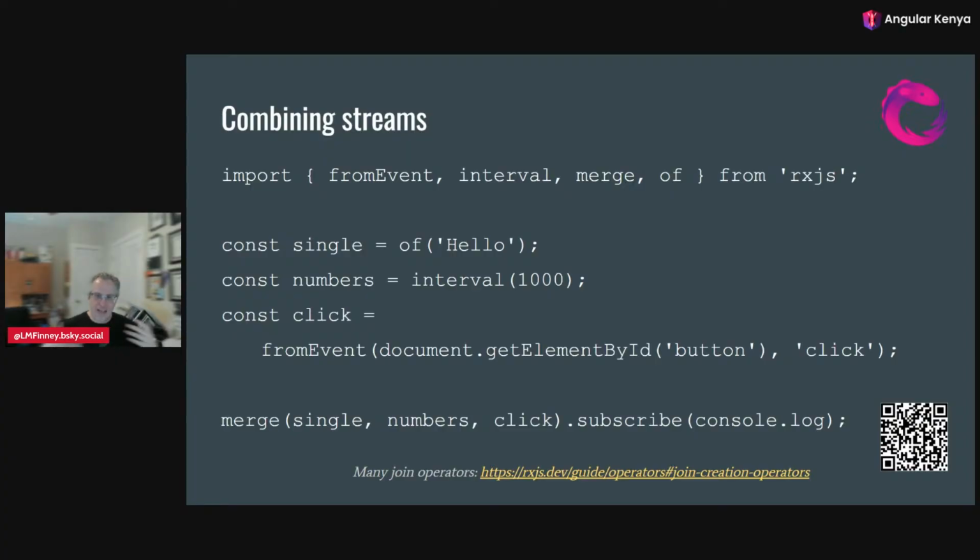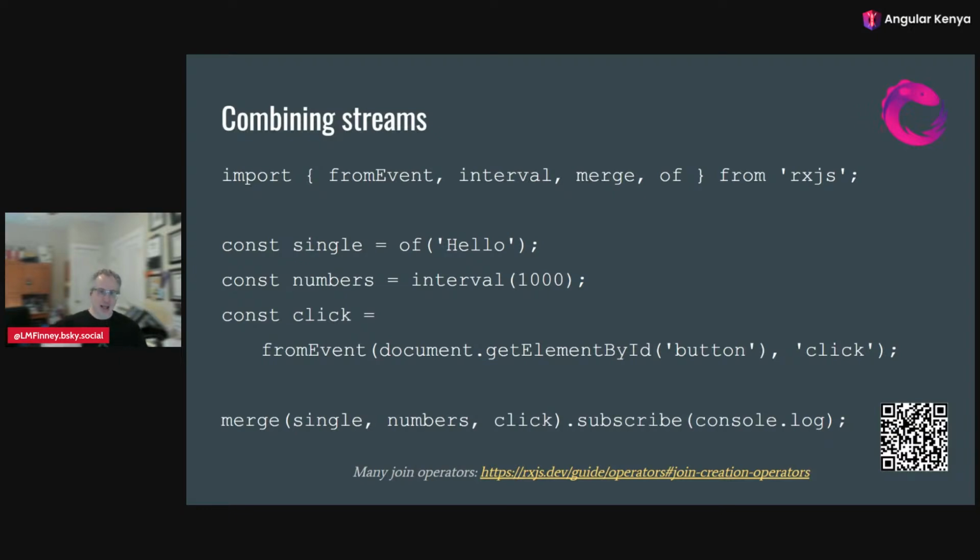And now that we have 3 different observables, 3 different streams, we can combine them. And there are many join operators. I'm only going to show one, but again, the link at the bottom shows you a lot more. So we could create a single value of hello and our interval of numbers and the button click, and then we can merge them using the join operator of merge at the bottom.